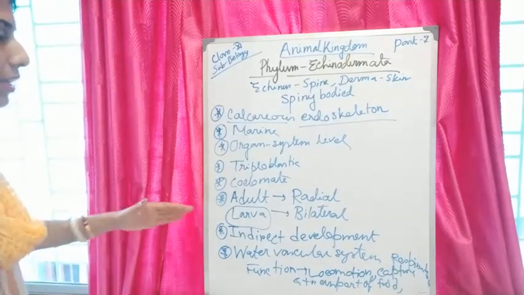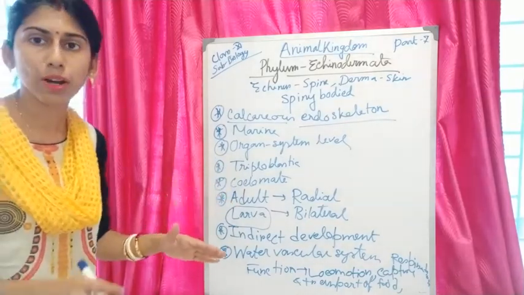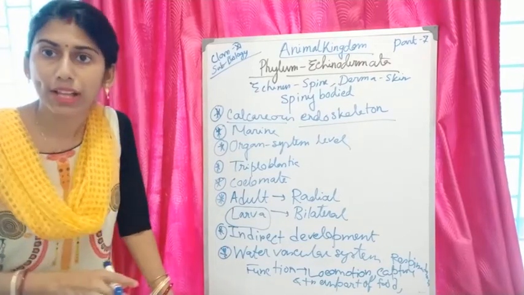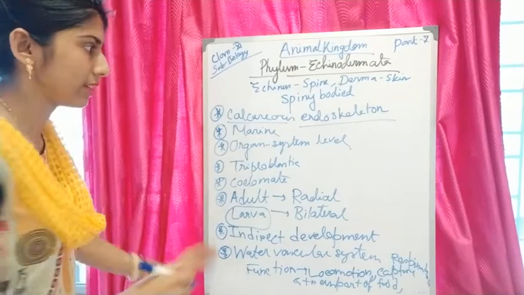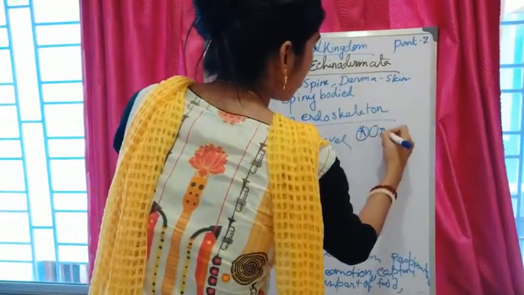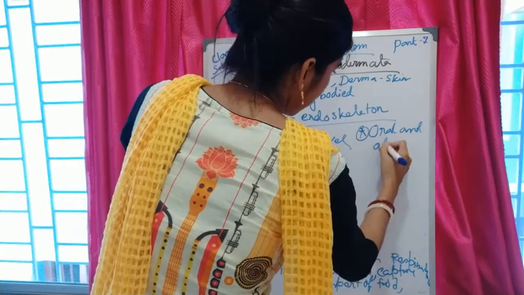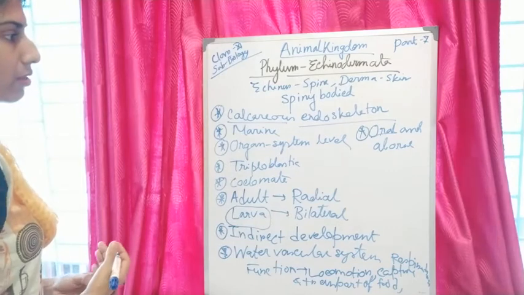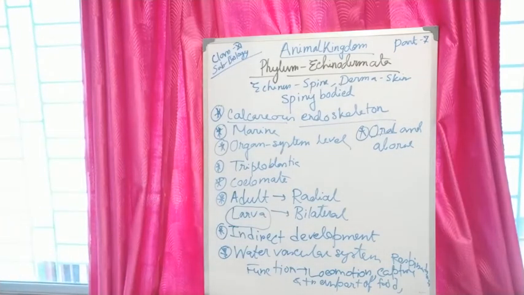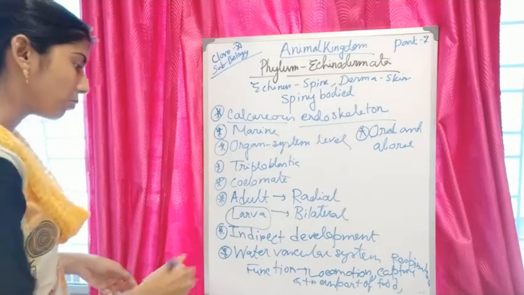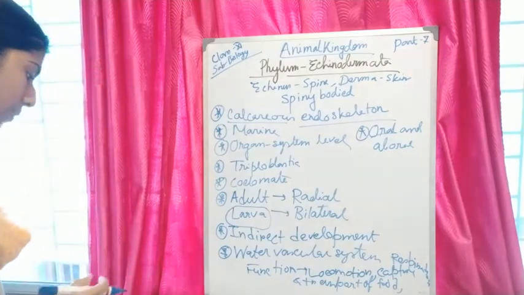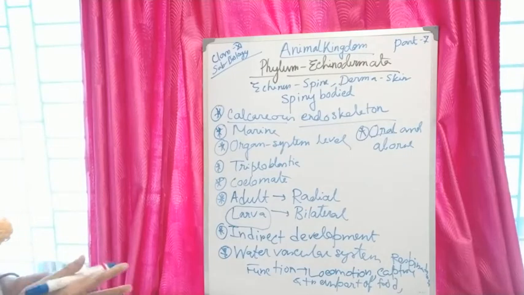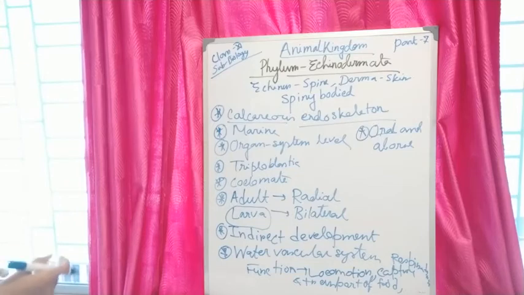Their body is divided into two sides: the oral side and the aboral side. As the term suggests, the mouth is on the oral side, and the aboral side is the opposite side of the mouth. The water vascular system is also called the ambulacral system, and tube-like structures arise from it.